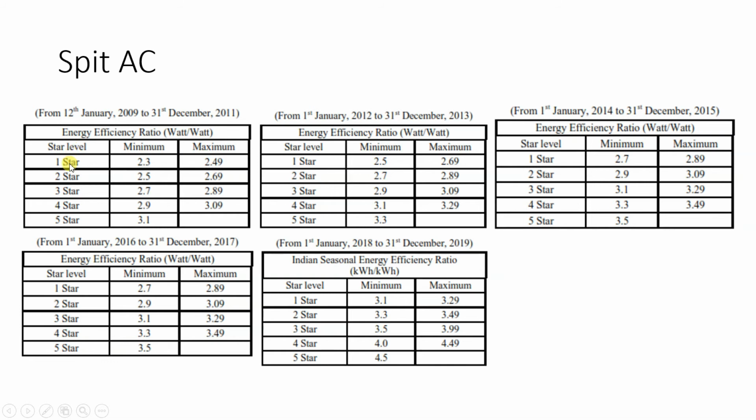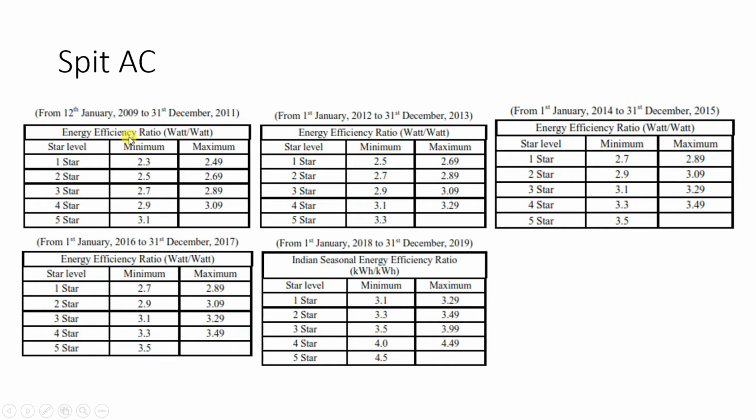Star level is there from star 1 to star 5. So minimum value is given and maximum value is given. Minimum value of EER is 2.3 and maximum value is 2.49. So if the EER for that AC is 2.4, it will be a 1 star AC. Similarly, 2.5 to 2.69 is 2 star, 2.7 to 2.89 is 3 star, 2.9 to 3.09 is 4 star, and 3.1 and above is 5 star.